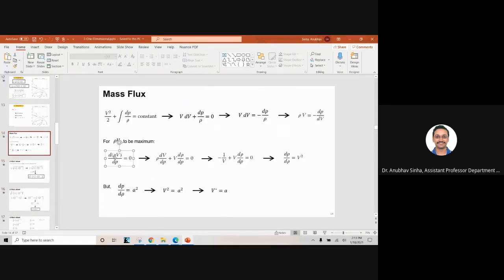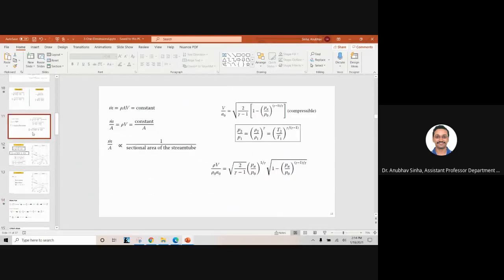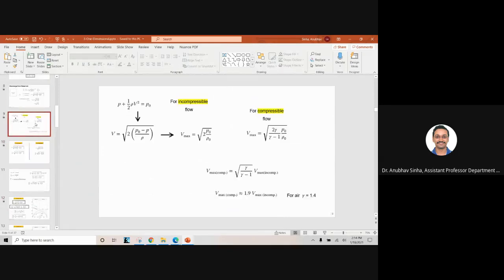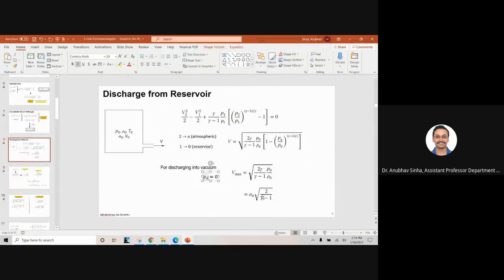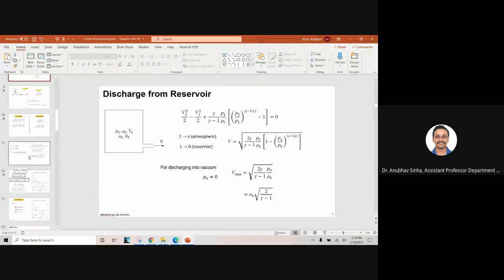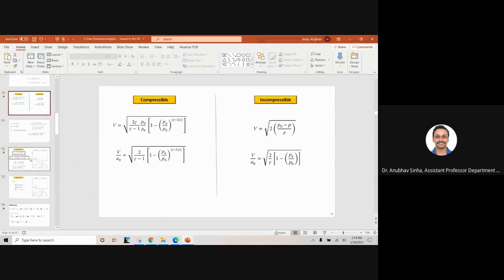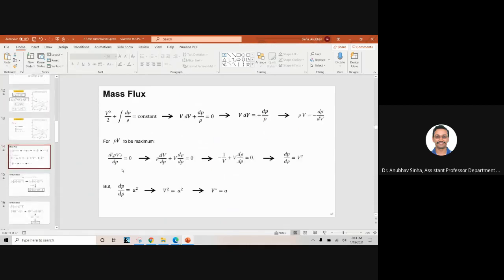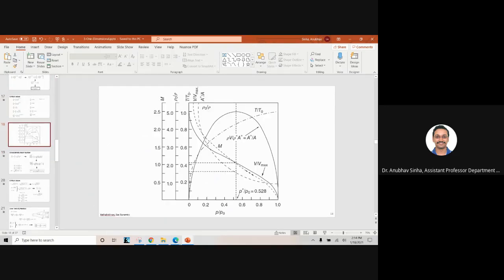So we differentiated rho v with p. Okay, we did not do it for v to maximum. What you are talking about, vacuum, means that v is maximum. Okay, I'm not worried about only v. I also need to consider rho here. So for rho v to be maximum, we arrived at v star is equal to a and p will be equal to p star. Okay, that is what is happening here.